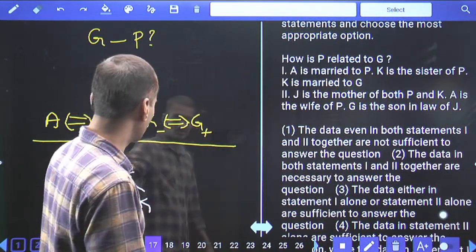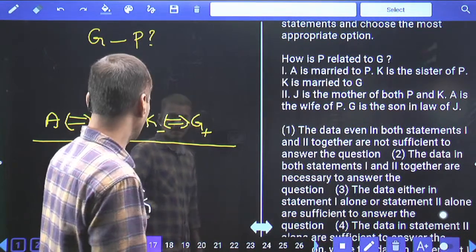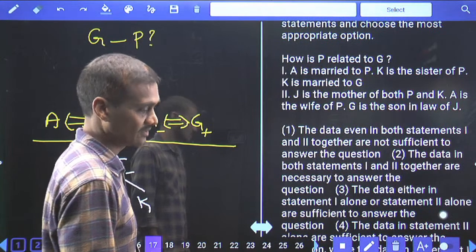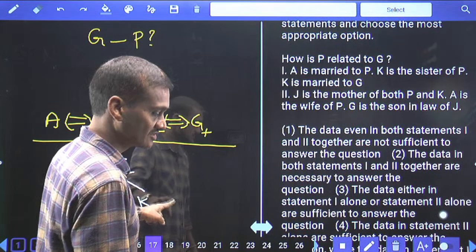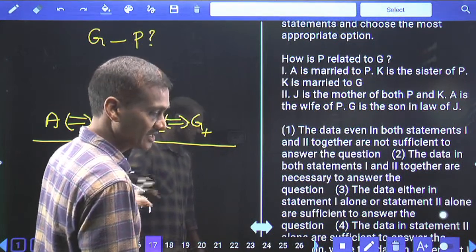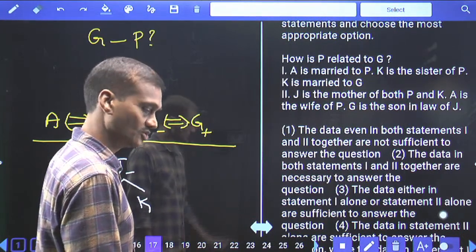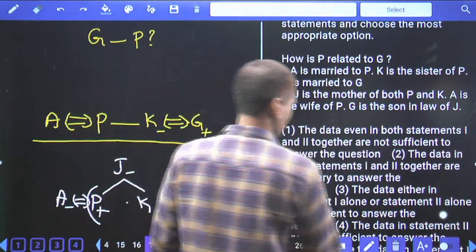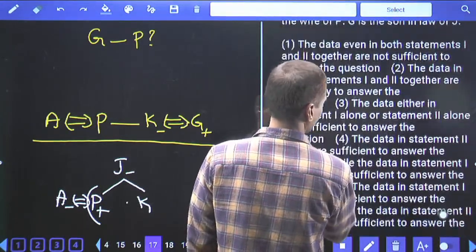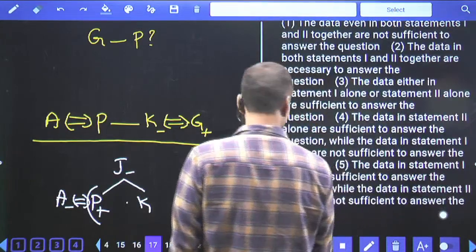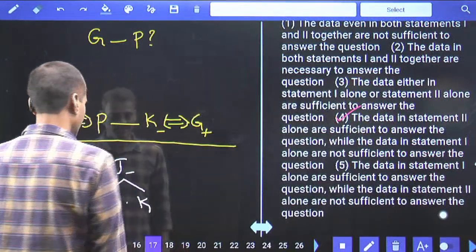Though the information about how many children J has is not given, we can still determine that G is P's brother-in-law. Because son-in-law means J's daughter's husband, and P is the son. Daughter's husband means P's sister's husband. Hence only 2 alone is sufficient. Tell me what is the answer we have? The data in statement 2 alone, that is choice 4, is the answer. Question number 17 is done, it is choice 4.